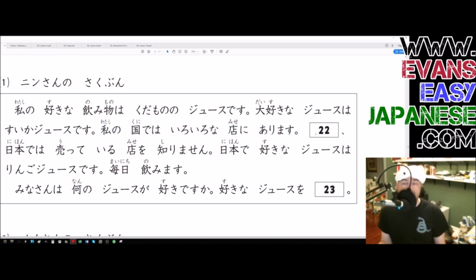22 must be demo nihon de wa utteru mise o shirimasen. I don't know of a store that sells it here in Japan, however. And that would be the answer to the question for 22.